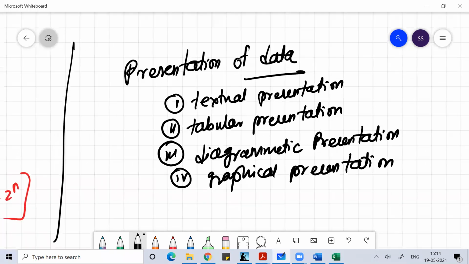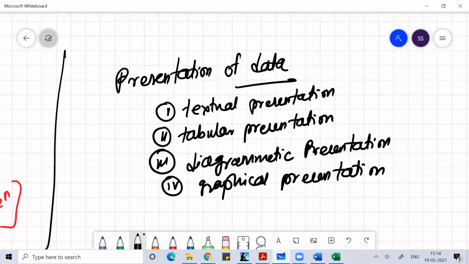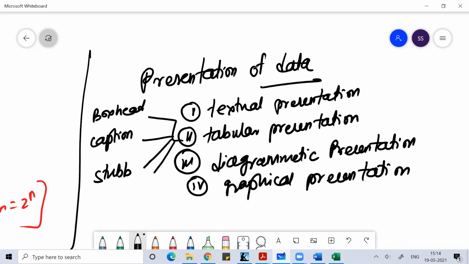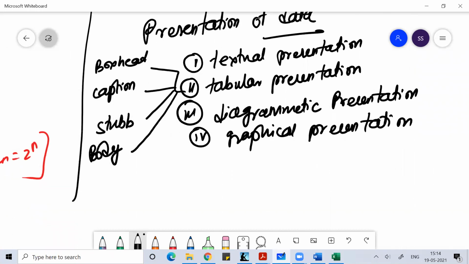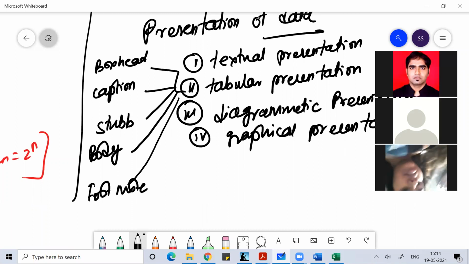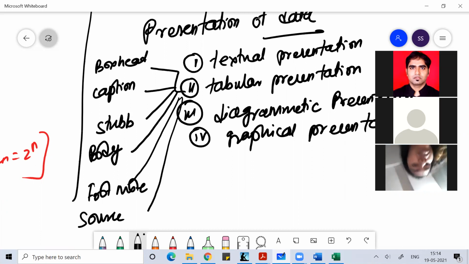When we talk about tabular presentation, we talk about the parts of a table. It has box head, the heading of the table, then column heading, which is called the caption. Then you have stub, which means row heading. Then you have body, which means the content of the table. After that you have footnote, and then you have source note.